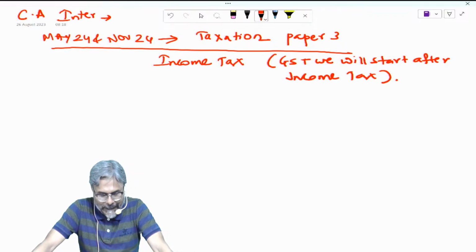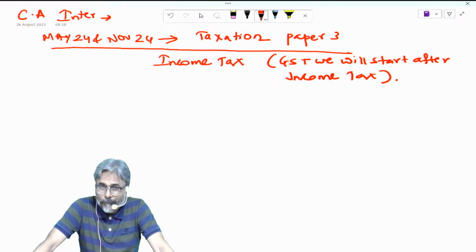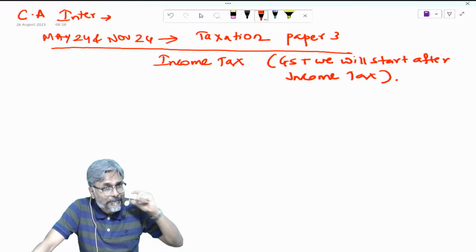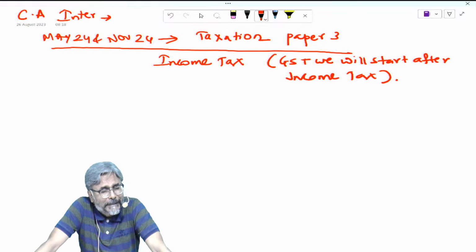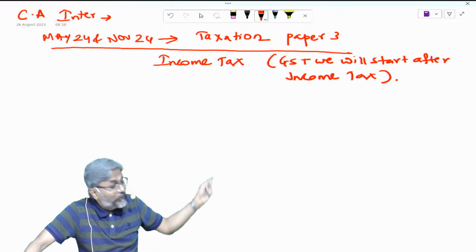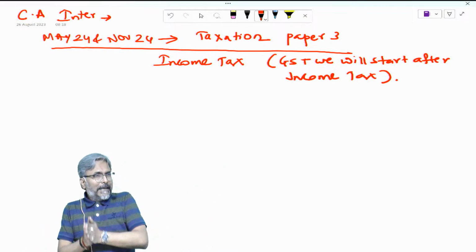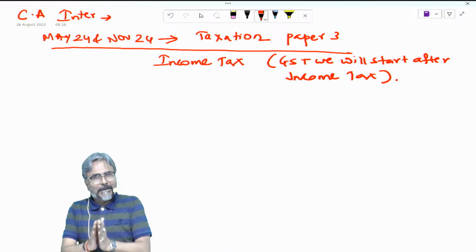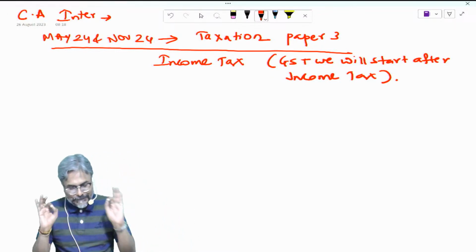So students, now we will start the fifth class of your income tax for the May 24 and November 24 attempts. Many students are watching the lecture in the G Drive or online mode. Let me again remind all of you, after income tax we are going to start with GST. I told you once again, we are going to get through your income tax and GST by November.